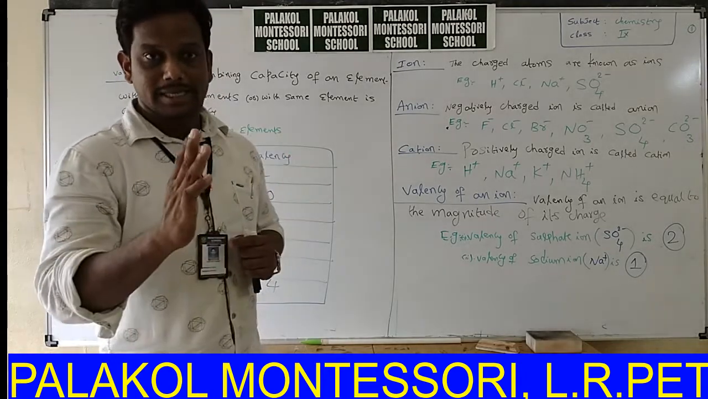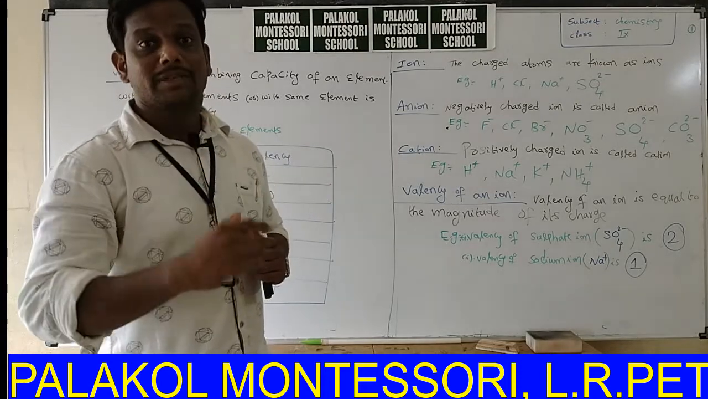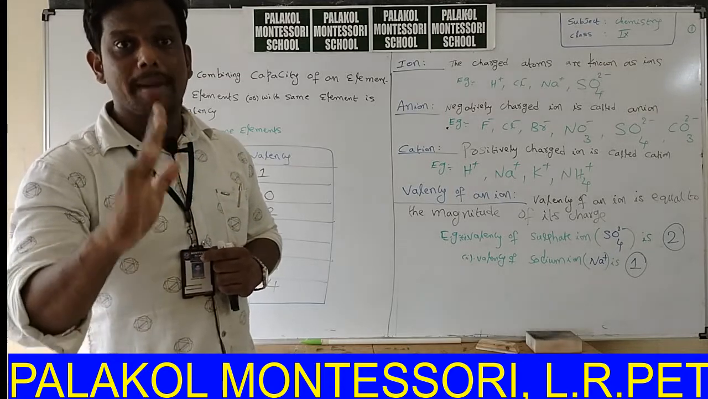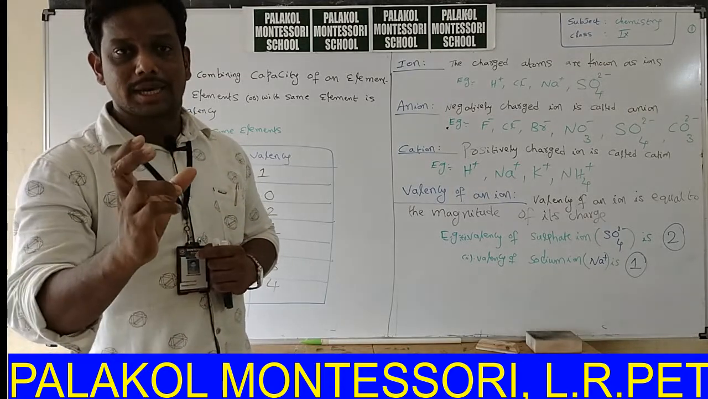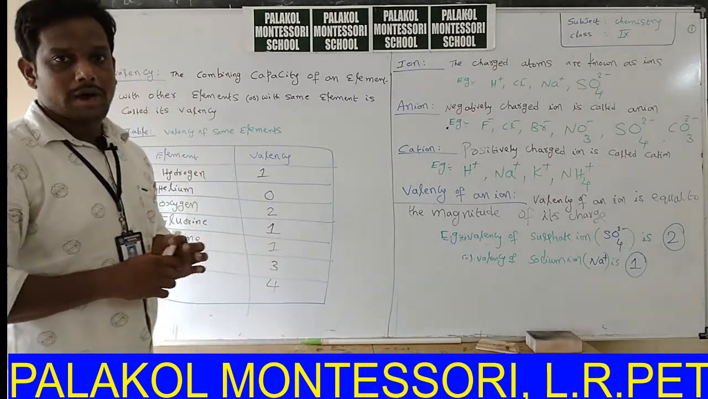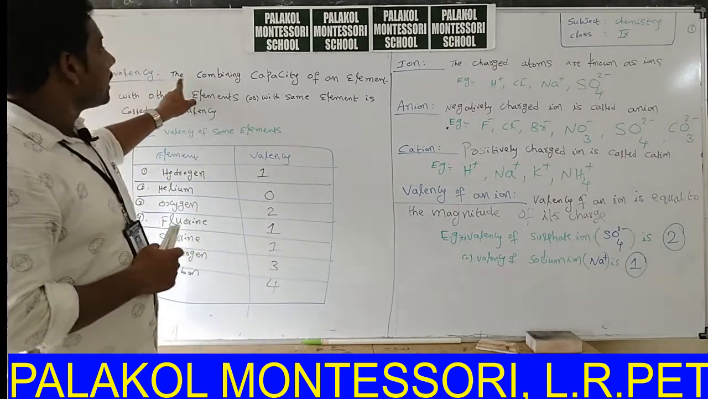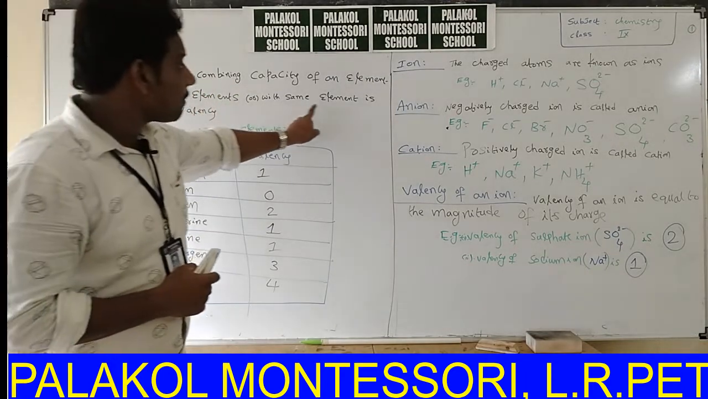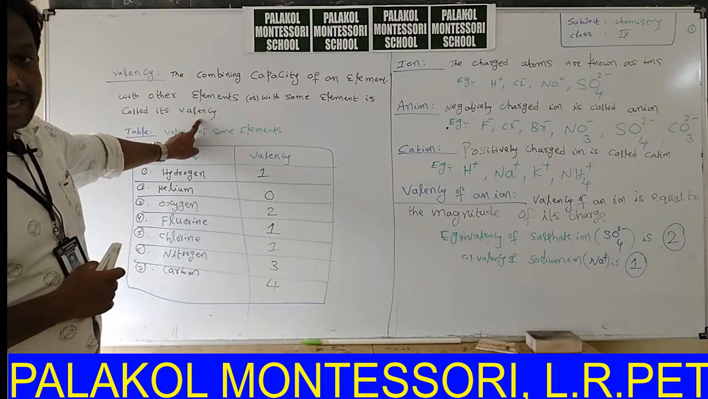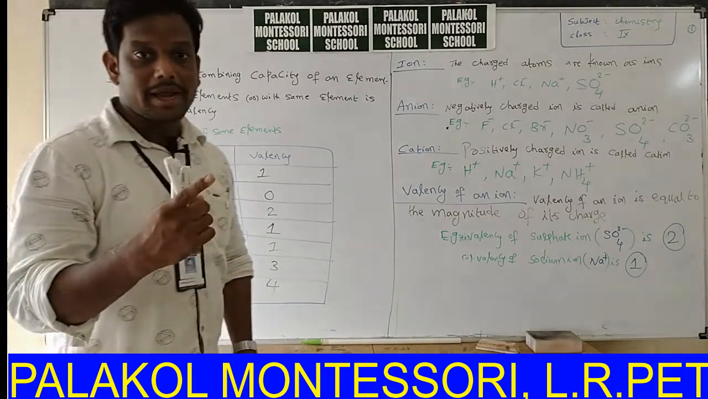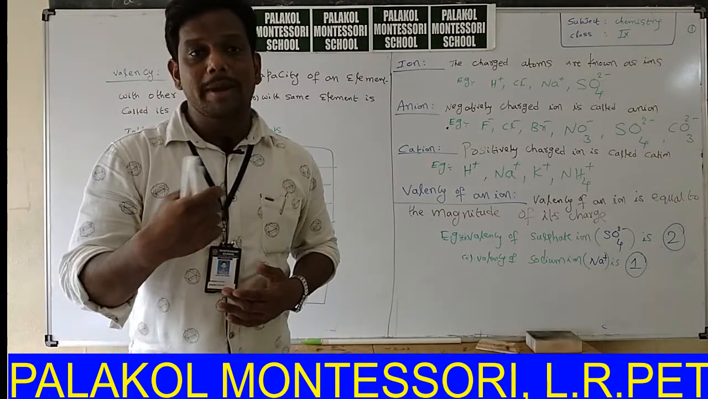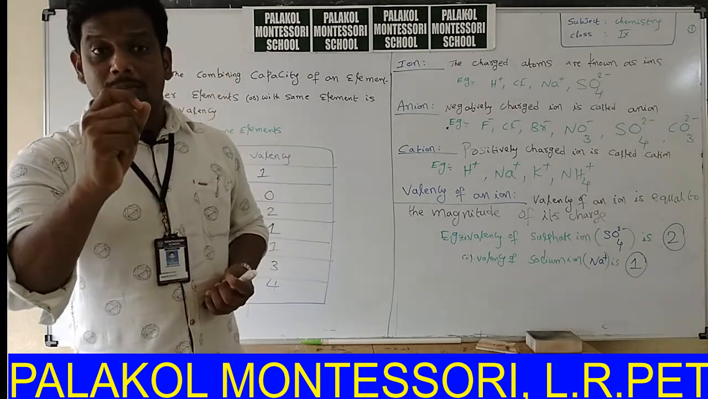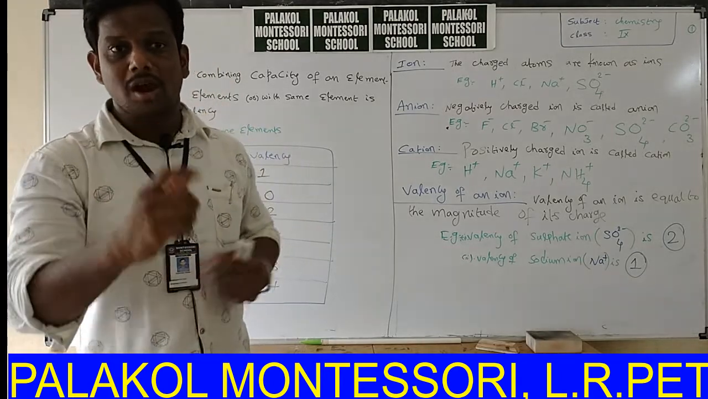In the last session we ended with the definition of atomicity and why different elements show different atomicities. Based upon the concept of valency we can understand atomicity. Now let's go to the definition of valency. The combining capacity of an element with other elements or with the same element is called its valency. That means combining capacity, how many bonds it can form, is called its valency.